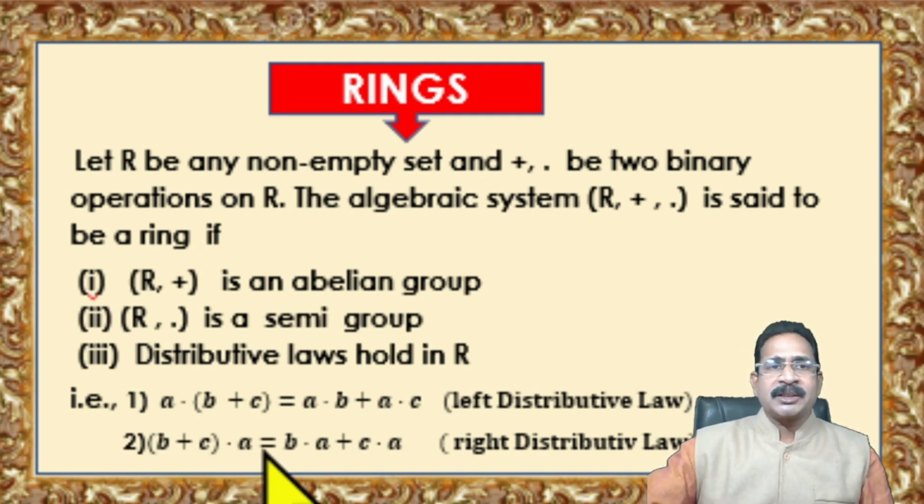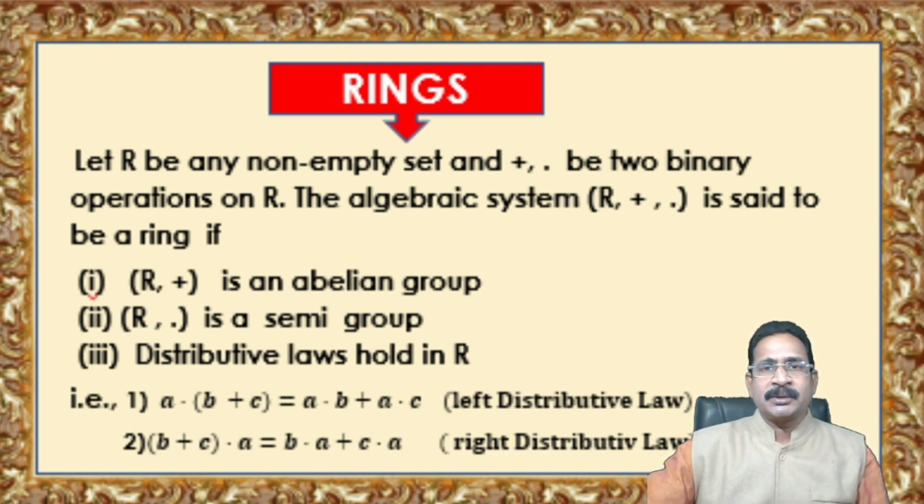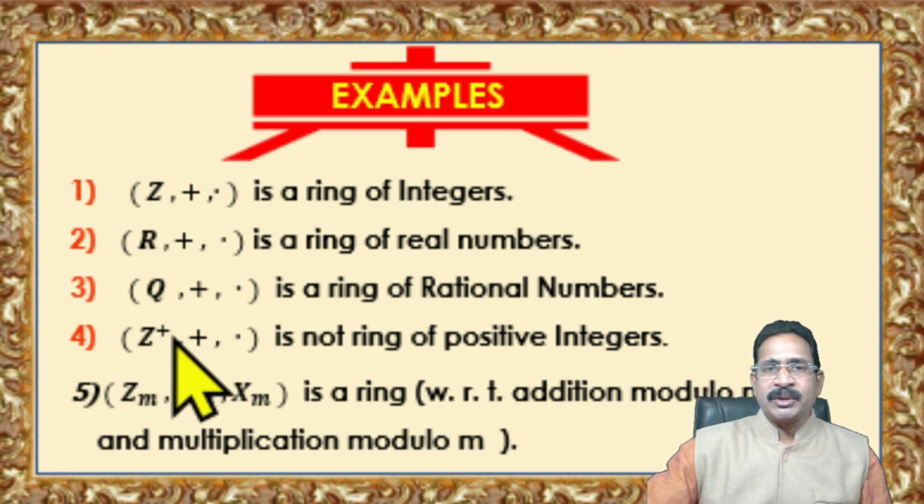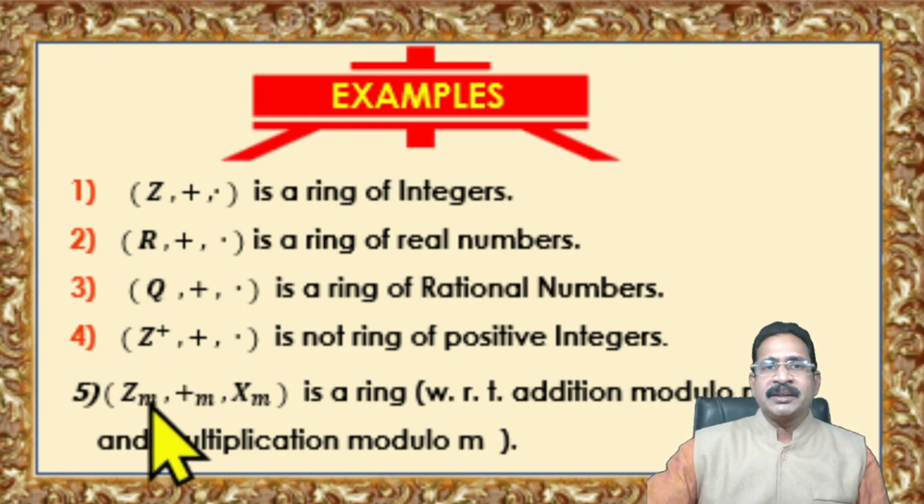Now I will explain this concept of ring with examples. Z is the set of integers, R is the set of real numbers, Q is the set of rationals, Z⁺ is the set of positive integers, and Zm is the set of residue classes modulo m. Now go for the first one.